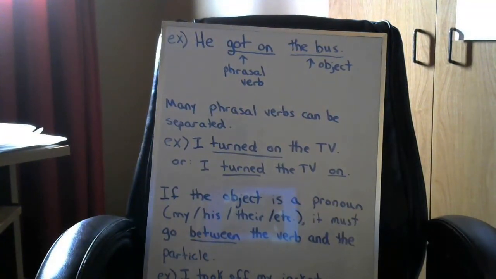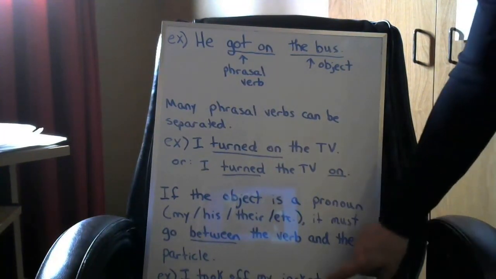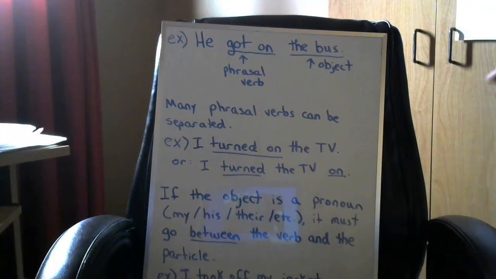Okay. Now, if your object is a pronoun, like my, his, hers, it, and so on, then you have to put it between the phrasal verb. Okay, so here, if I say my jacket, I'm not using a pronoun here, so I can separate this.